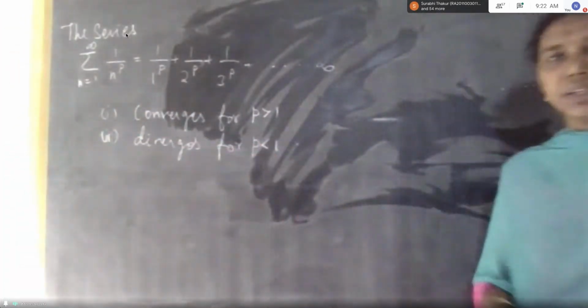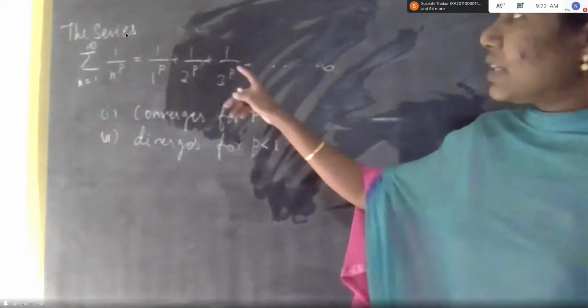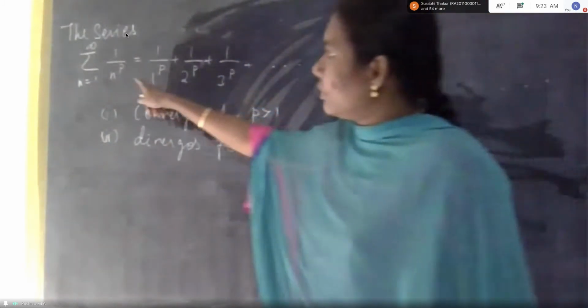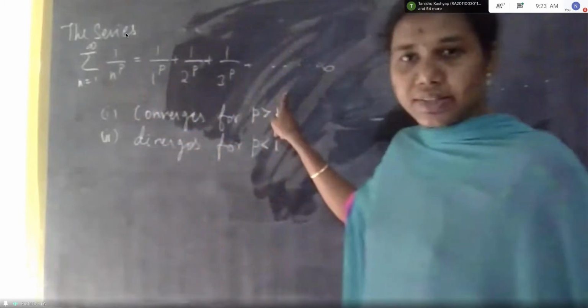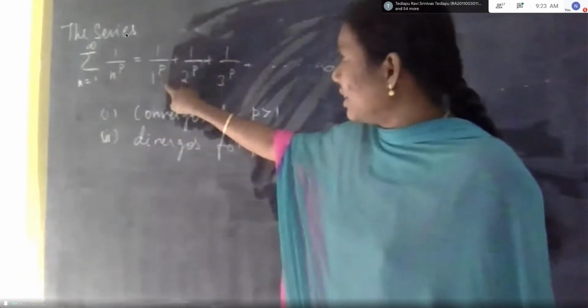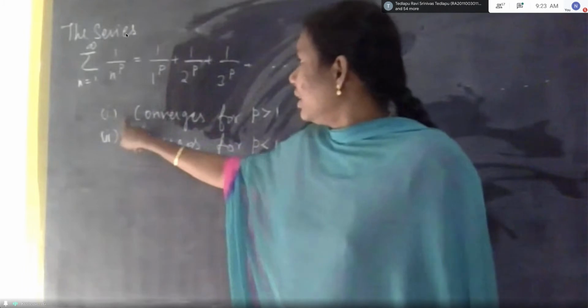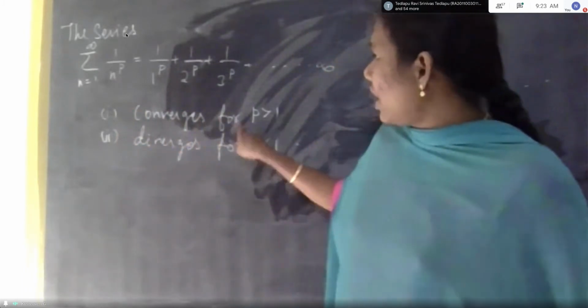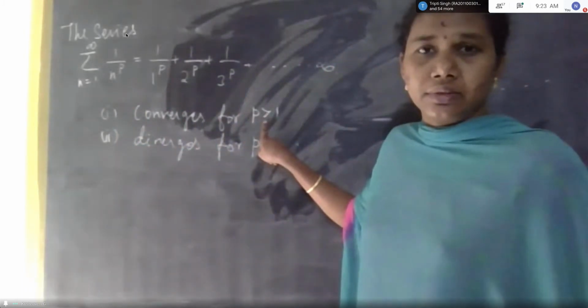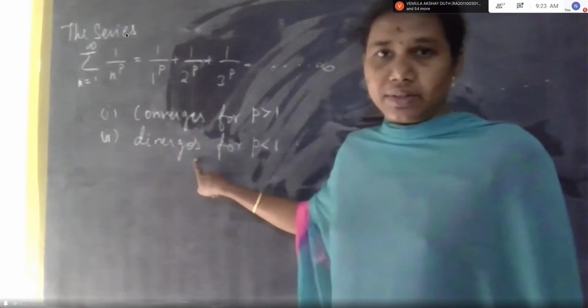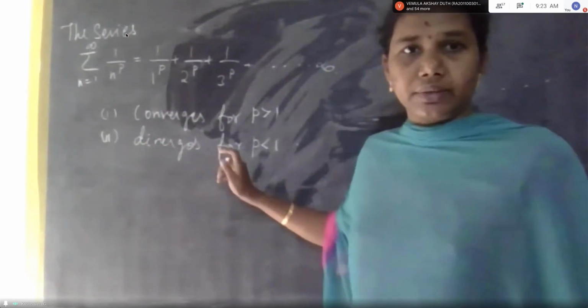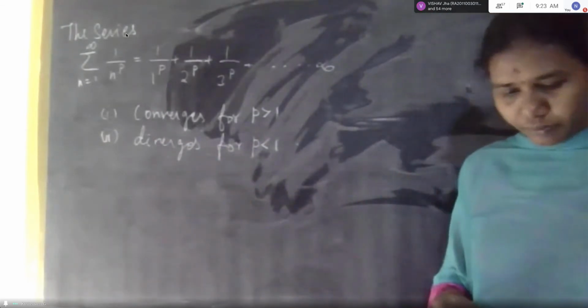This statement only is enough. The series summation n is equal to 1 to infinity 1 by n power p, when we expand this, we'll get the series. Then convergence for p greater than 1. Okay, for p less than 1, the series diverges. This is an important statement. Okay.